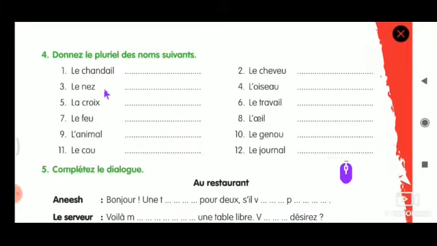So hope we are done with exercise number 4. Now I will show you the answers and you can take them down. Take a pencil and write down the answers. The first answer is les chandails. CHANDAILS.